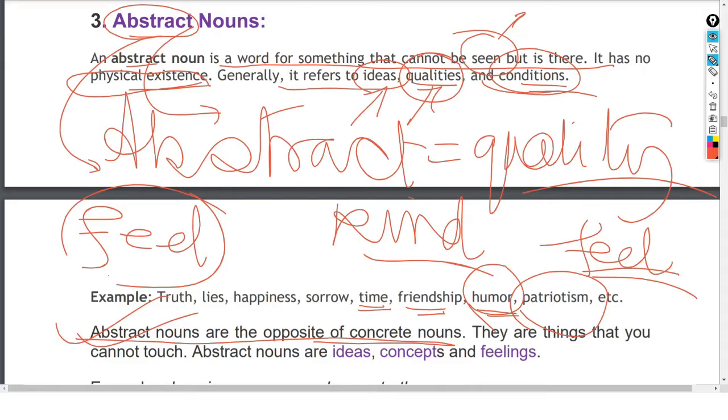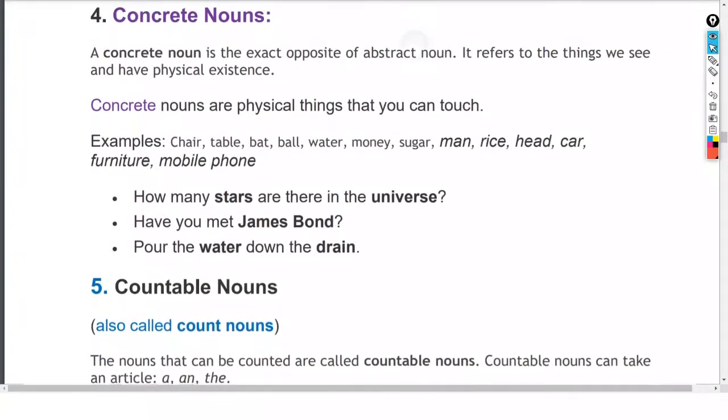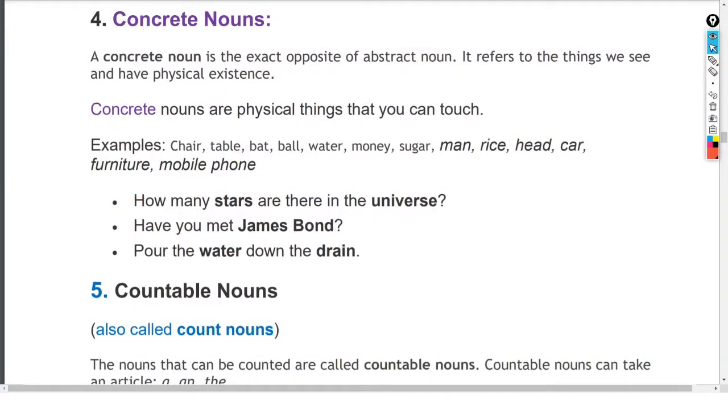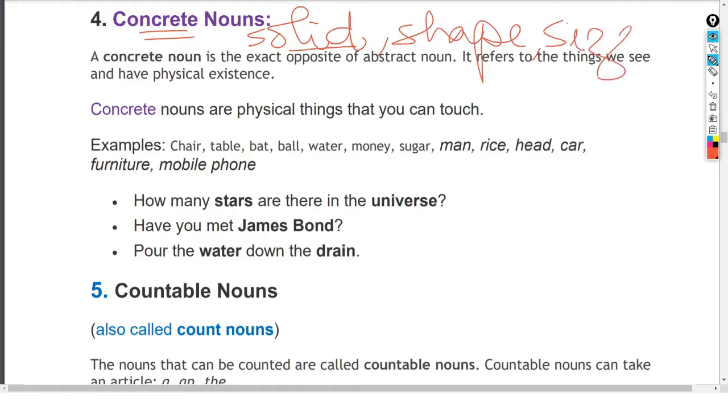Therefore, let us go. Now let us see the next noun. The next noun is the concrete. So the term concrete actually refers to solid. Concrete means solid, which has the shape, which has the size, which has the visibility. Means you can see it very clearly. You can see it. तो उसका हम नाम दिया है concrete noun.